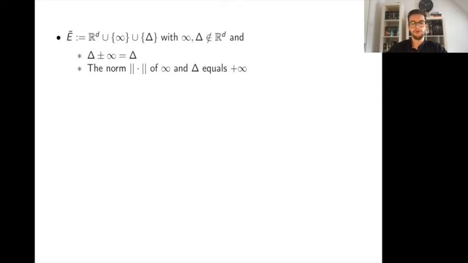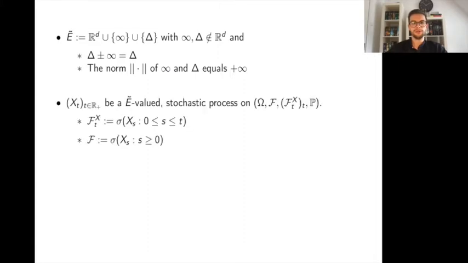Of course, we need some calculation rules for these 2 points, but I don't want to state them here. Only the 2 most important are stated, for example, that the norm of infinity and delta equals infinity. Moreover, we want to consider a stochastic process in continuous time and with values in E tilde on a stochastic basis where the filtration and the sigma field are both generated by the process.